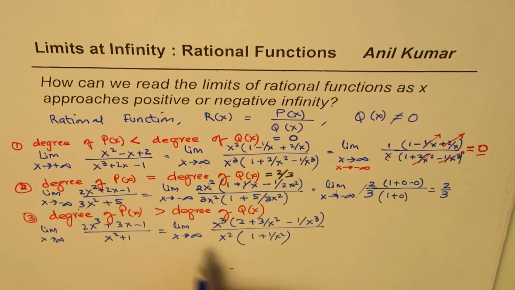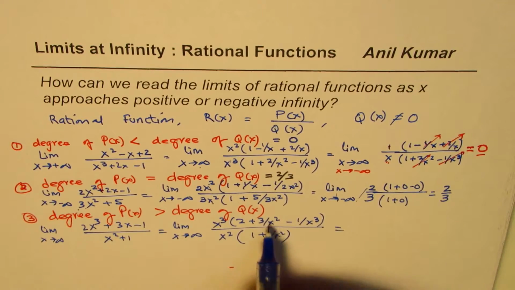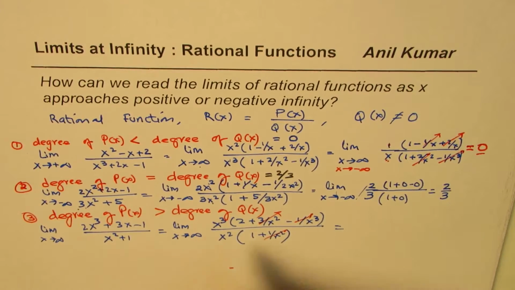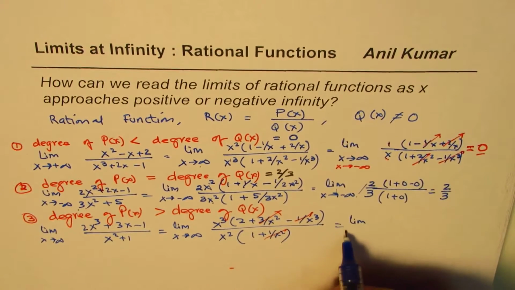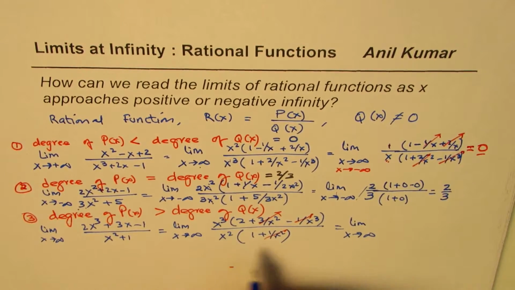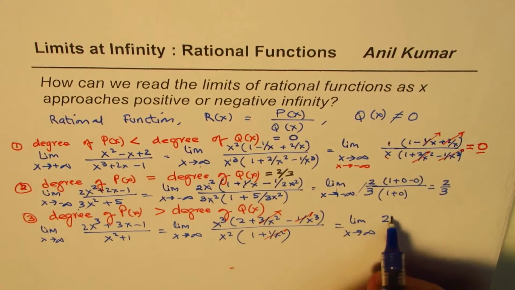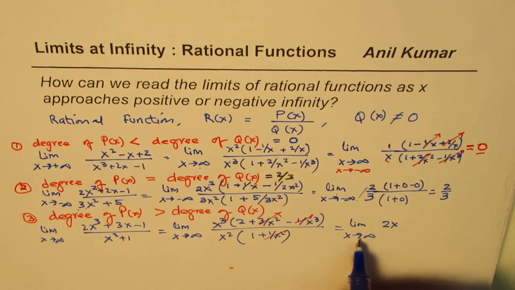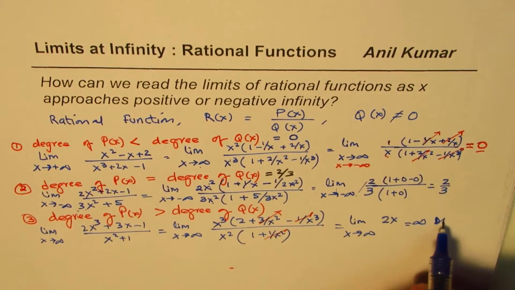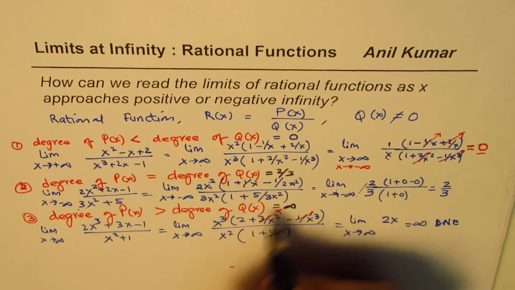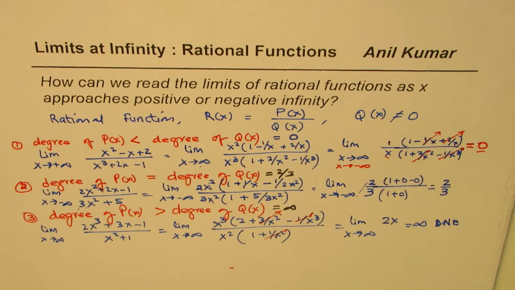Now as x approaches infinity, all these terms approach 0 wherever x is in the denominator. So these terms approach 0. Is it okay? So what we have here is limit x approaches infinity. We get 2x, because x cubed divided by x squared is x, and 2 divided by 1 is 2. Now you can see this approaches infinity, right? Or we can say it does not exist. So that is what happens when the degree of the numerator is higher. Is it okay? It approaches infinity. Correct? So that is kind of a rule.